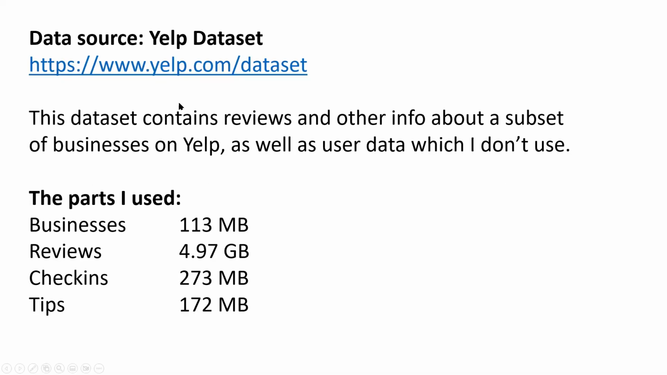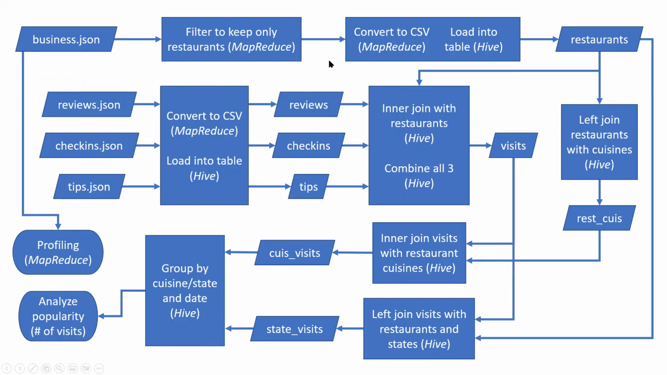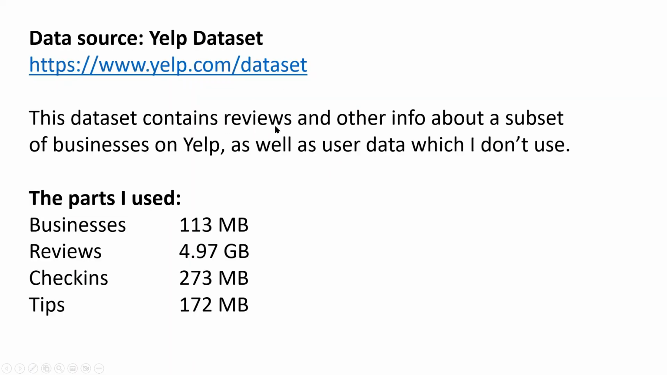So my data source, like I said before, was Yelp. It's a Yelp dataset. This dataset contains reviews and other info about a subset of businesses on Yelp, as well as user data, but I didn't use that part. The parts I did use are businesses, which has the business info like hours, categories, and the state, the location. There's reviews, there's check-ins, and there's tips.